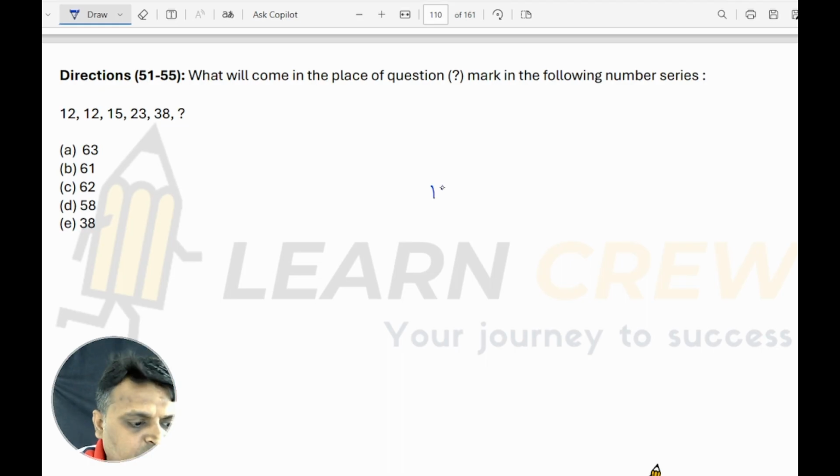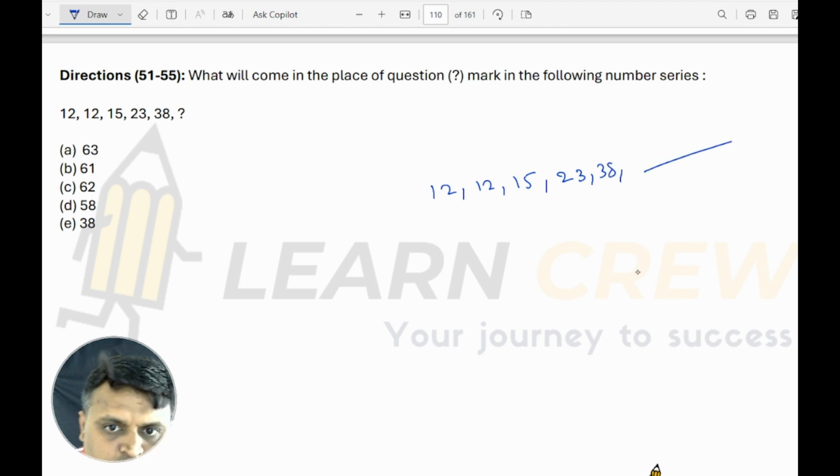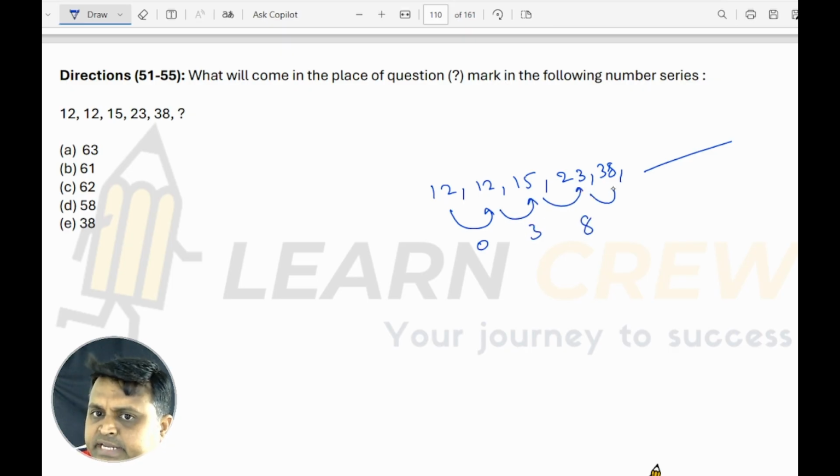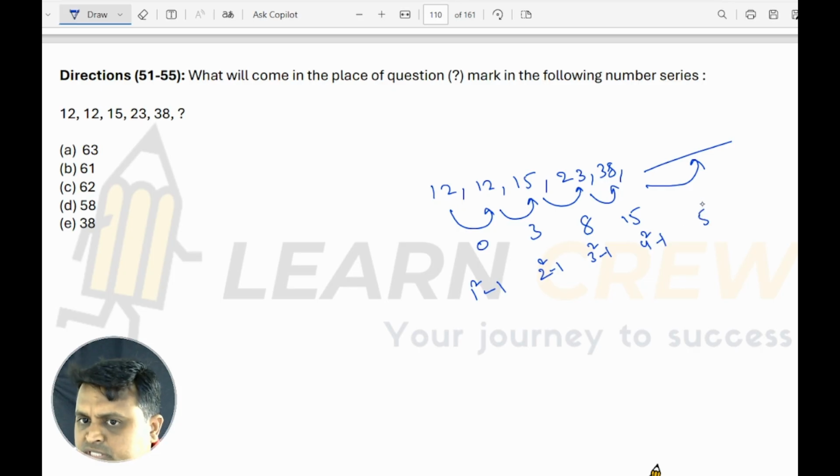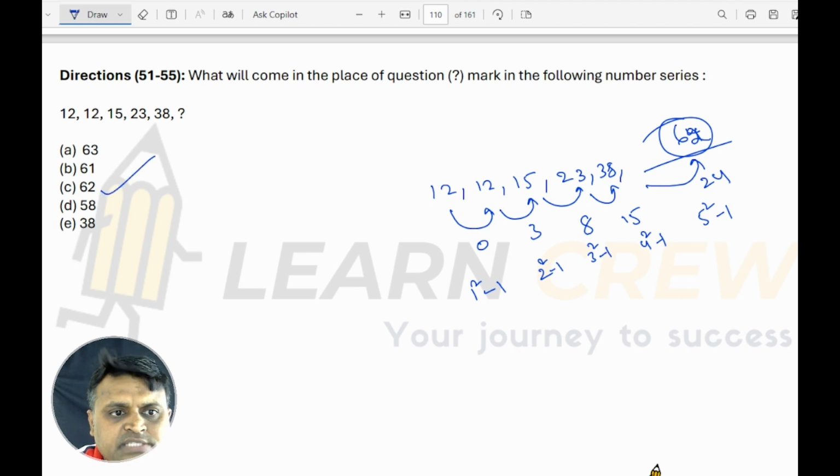Next. 12, 12, 15, 23, 38, missing term. So this is a slow increase. Here the difference is 0, here the difference is 3, here the difference is 8, here the difference is 15. Here the difference must be how much? It is 1 square minus 1, 2 square minus 1, 3 square minus 1, 4 square minus 1. So this difference has to be 5 square minus 1, 24. 38 plus 24 is 62. 62 is the answer.